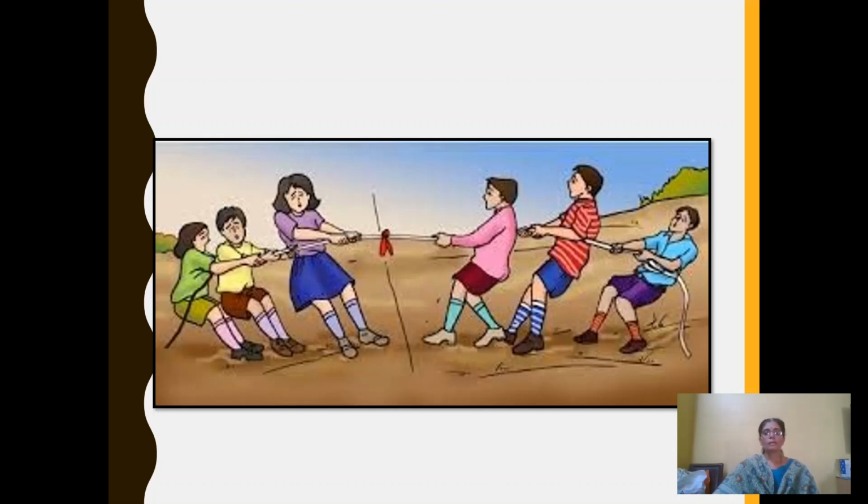Both teams try to pull the rope in their own direction, that is, in opposite directions.